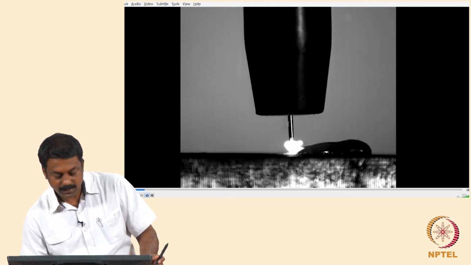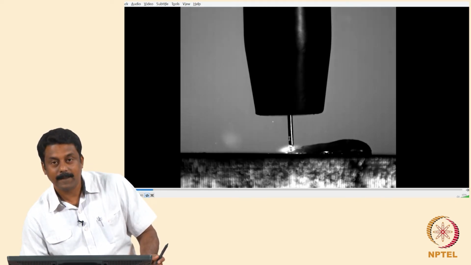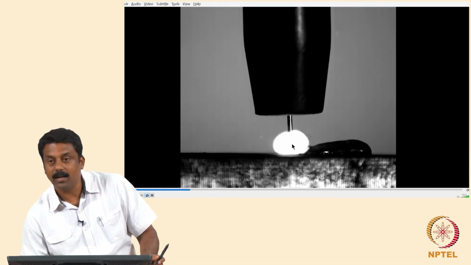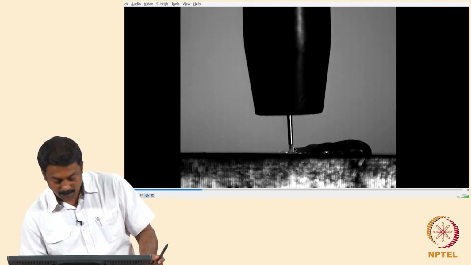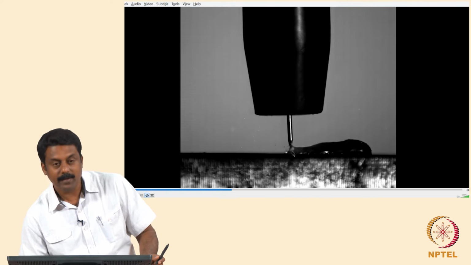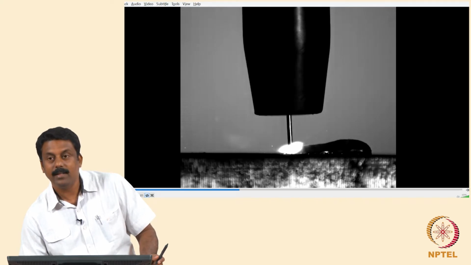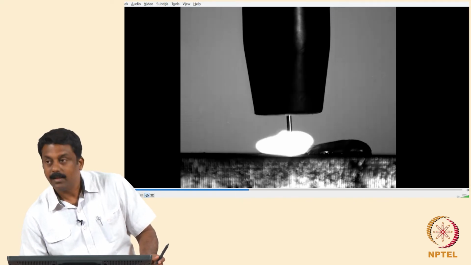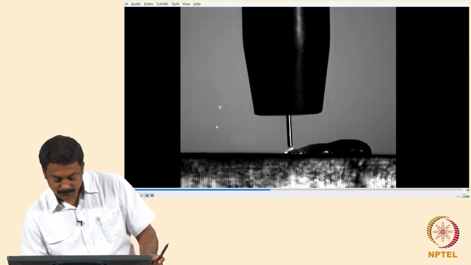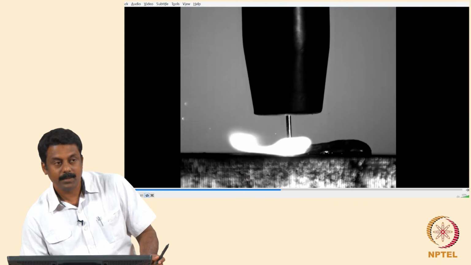You see that the wire is moving back and forth, and we have a short circuiting event, and we have an arcing event and the short circuiting event, and the arc completely extinguishes and the droplet is transferred. Then again the wire is moving out, and then the arc is formed again, and the cycle is continuously carried out, and the droplet is transferred, and you see the molten pool.